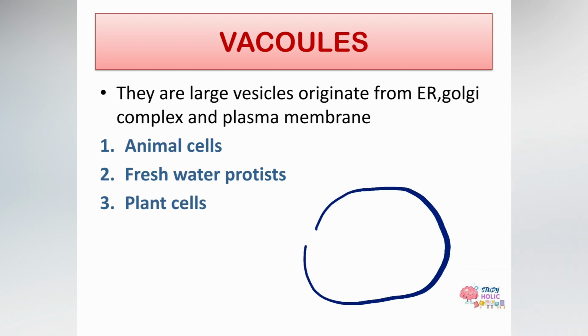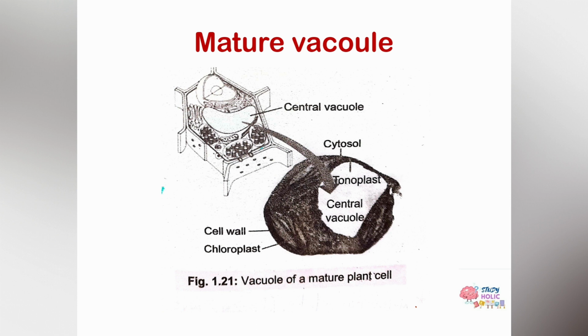This is a cell, and through phagocytosis the food enters and the vacuole that results is known as a food vacuole. Now if we talk about freshwater protists, in freshwater protists there are many contractile vacuoles and their main function is to pump the excess water out of the cell, thereby maintaining a suitable concentration of ions and molecules inside the cell.